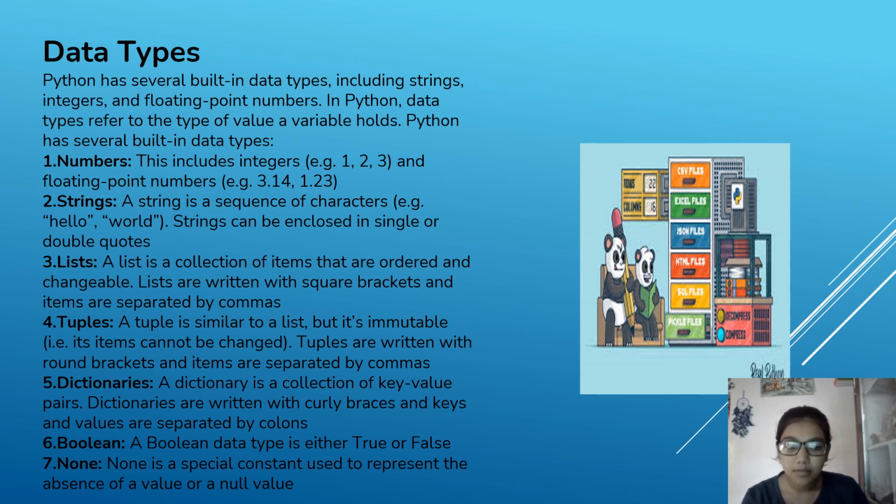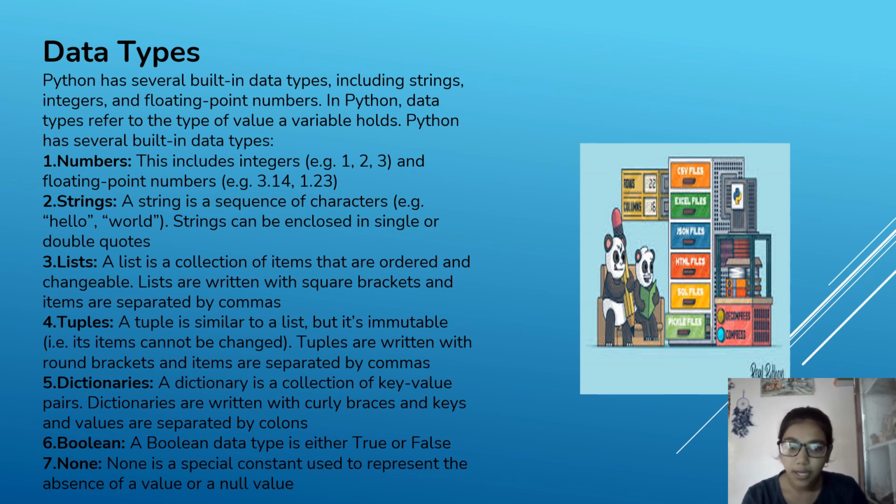Second, strings. A string is a sequence of characters. Example, hello, world. Strings can be enclosed in single or double quotes. Third, list. A list is a collection of items that are ordered and changeable. Lists are written with square brackets and items are separated by commas.